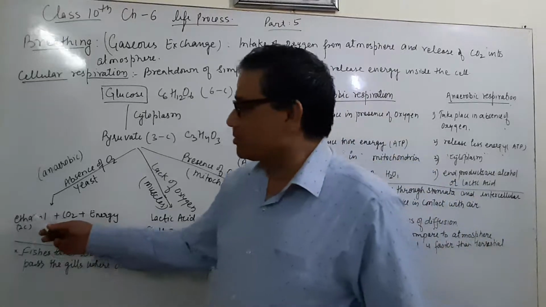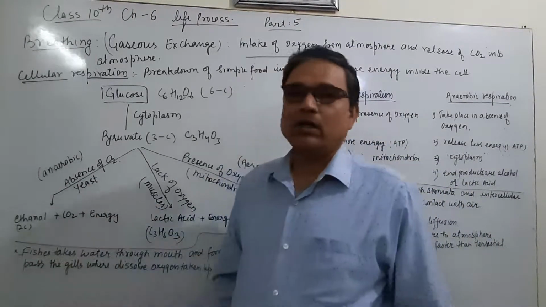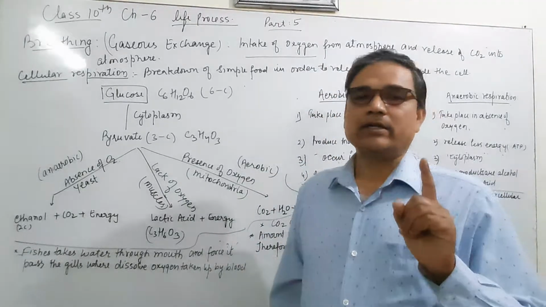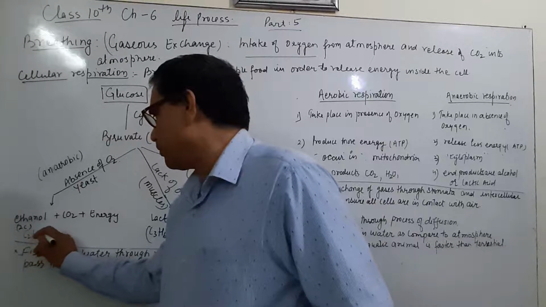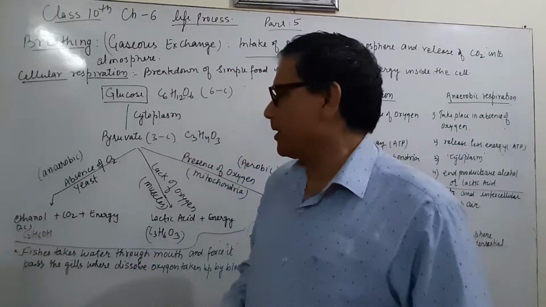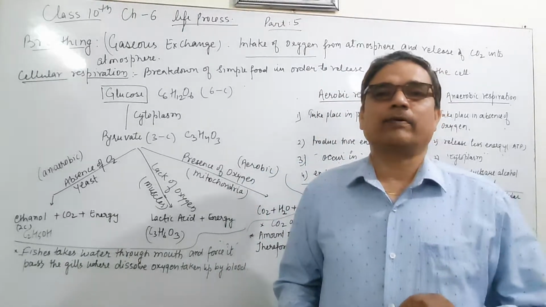Then what substance or product will form? In anaerobic respiration, the product is ethanol, 2 molecules of carbon, and the general formula of ethanol is C2H5OH: ethanol, carbon dioxide and energy. It means it forms alcohol in our body.